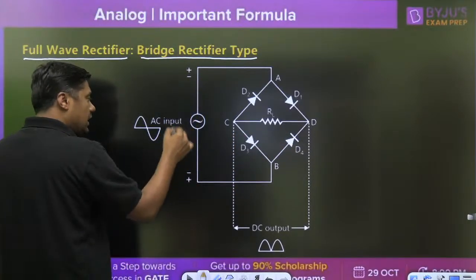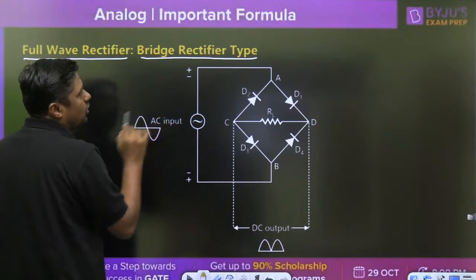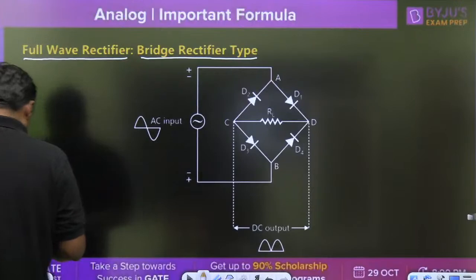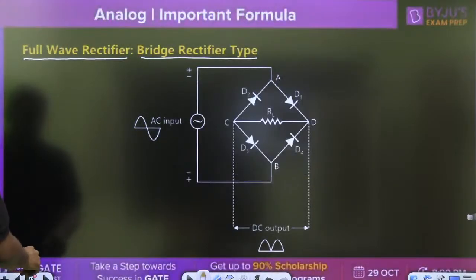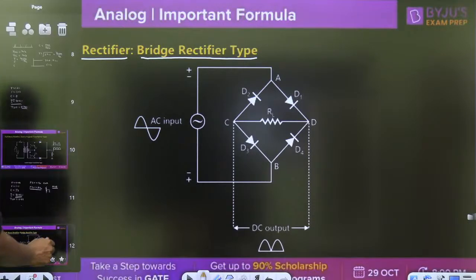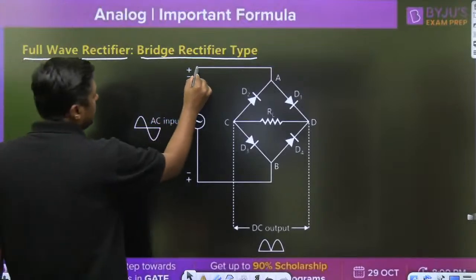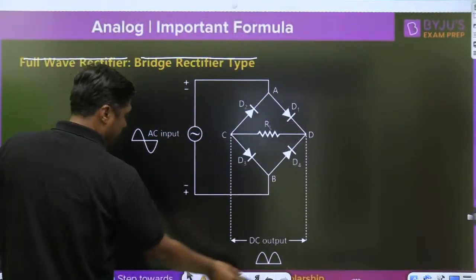Here we can directly apply the input without use of transformer, or we can use transformer also. Means when we are considering a transformer, this type of diagram. Here we can connect transformer also.